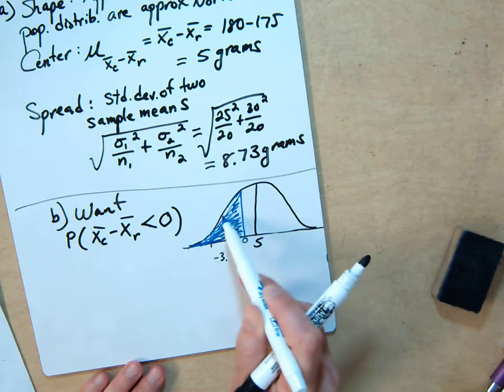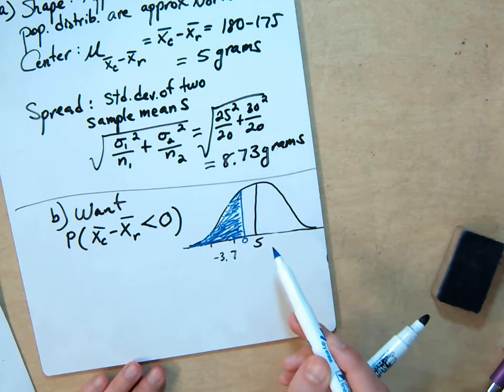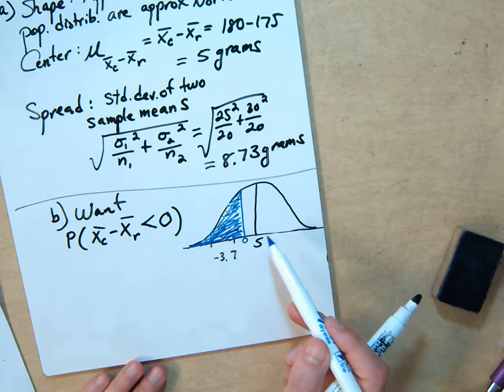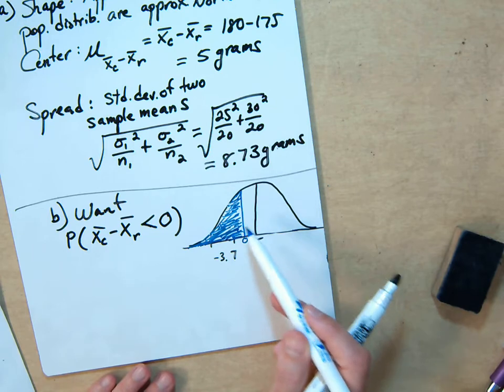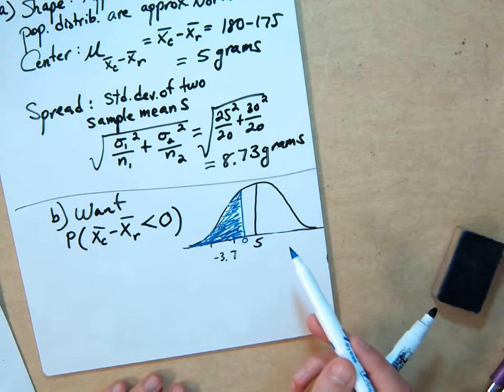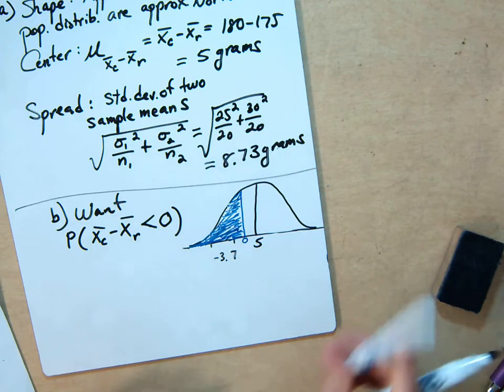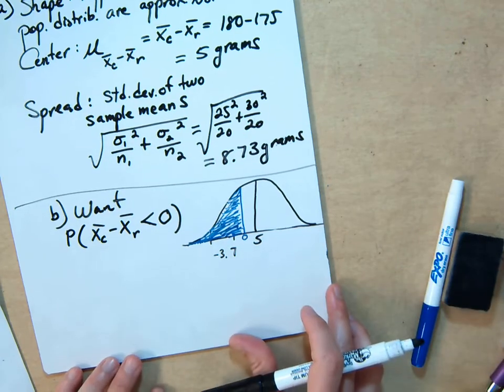Having a picture is helpful because right away the answer is less than 50%. So the answer is around 30% or 40%. That helps you know what's reasonable.